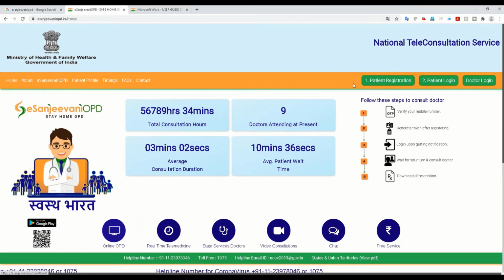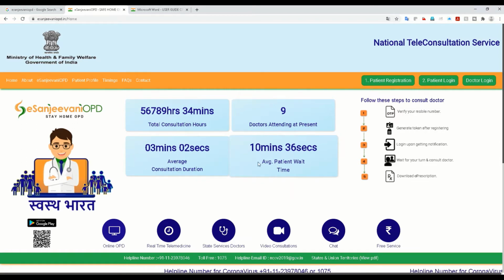When you are on the home page, you see a lot of details here. They try to give some statistics of what is happening, like total consultation hours and doctors attending patients now. Currently there are 9 doctors all over India, wherever this facility is available, consulting patients now. It is now 7:30 p.m., 10 January. 9 doctors are live now, the average consultation duration is 3 minutes 2 seconds, and the average patient wait time is 10 minutes.